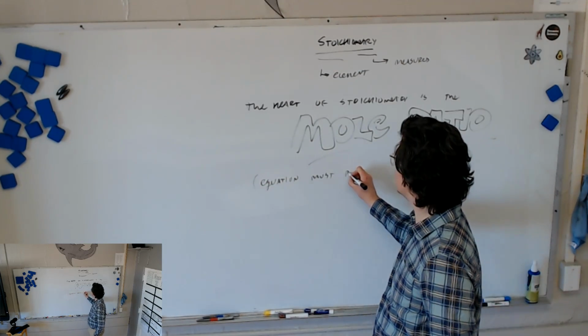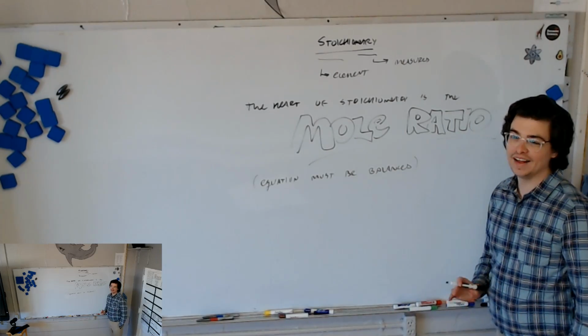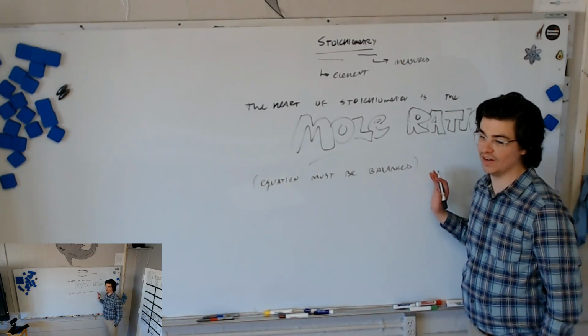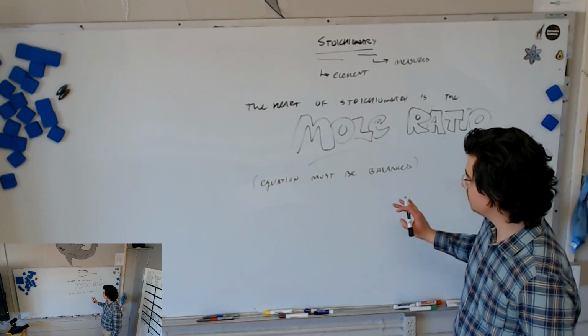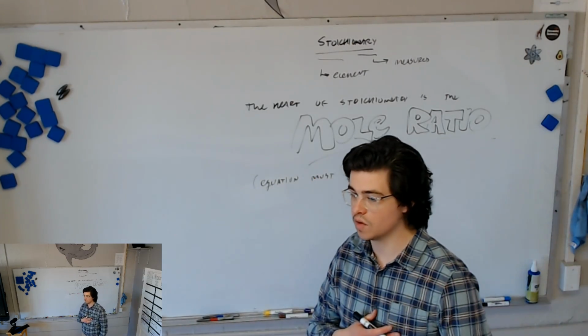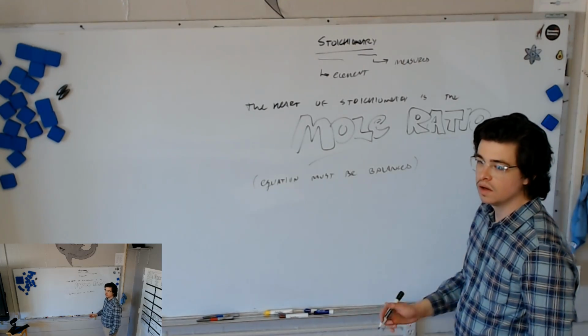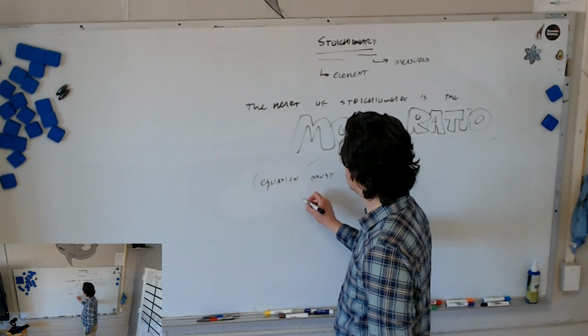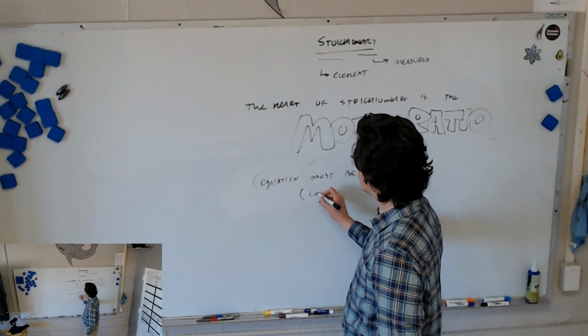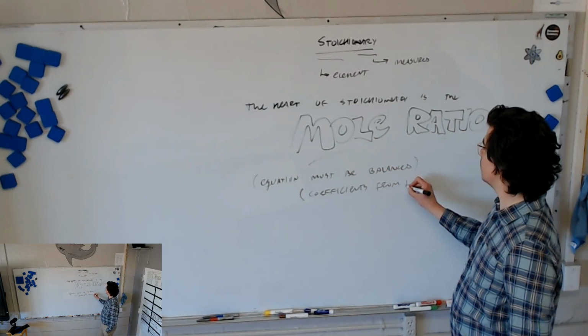What we did on the bell work is stoichiometry, but we're going to talk about it now on the video for future reference. The first step is that the equation must be balanced, and then all we do is take the coefficients from the balanced equation